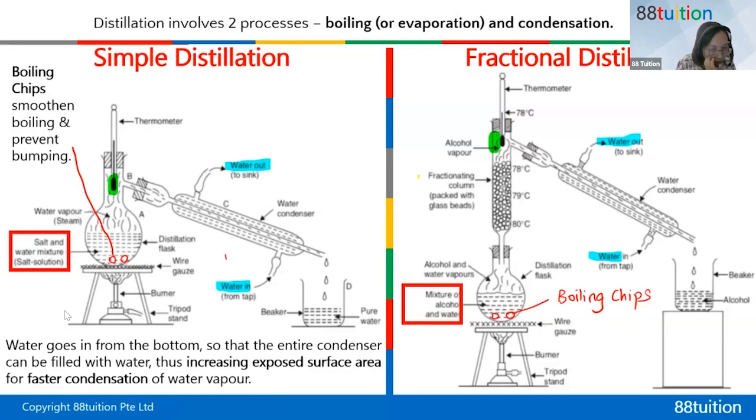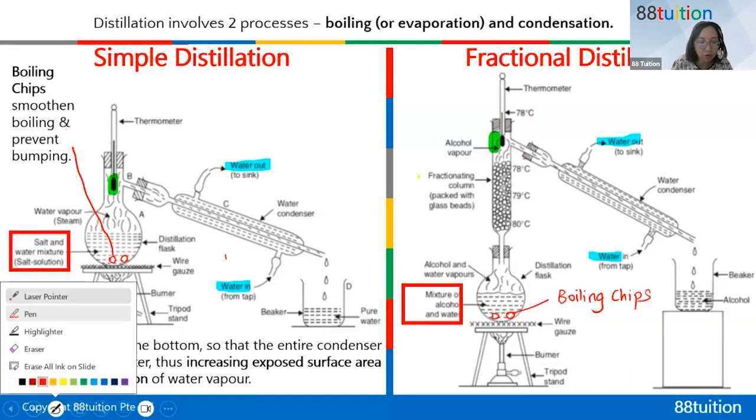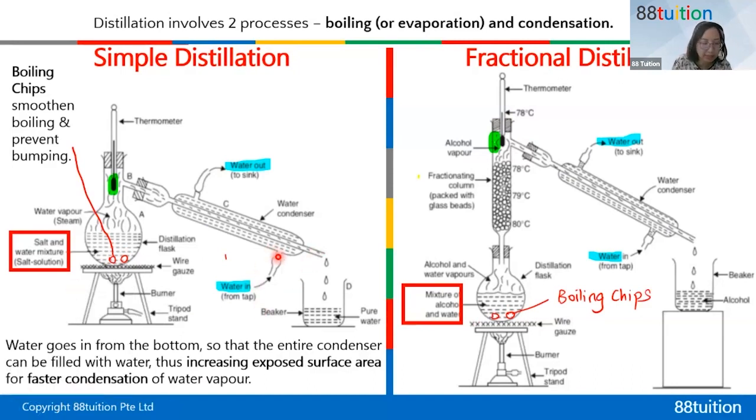Then if I ask you, why is it that the water must go in from the bottom of this condenser? This is how you explain. Water goes in from the bottom of the condenser so that the entire condenser can be filled completely with water. And also, I want to increase the ESA. Do you remember ESA? Very important three words, but no short form. You need to spell it out. Exposed surface area. You want a bigger exposed surface area for faster condensation of the water vapor.